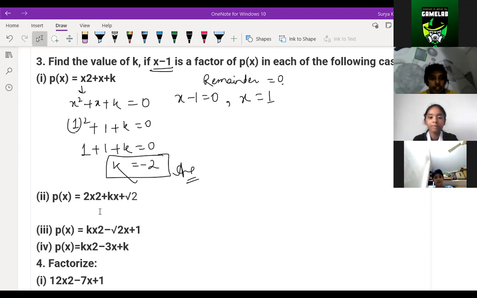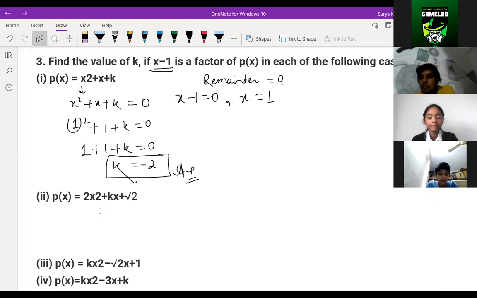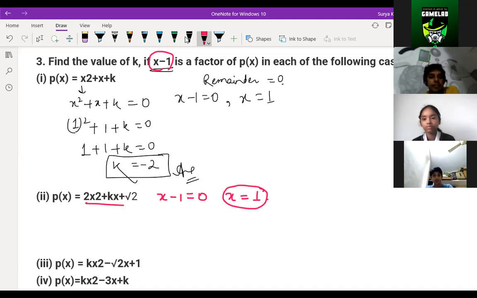Okay, children, here we have to find the value of k. What is the value of k if x minus 1 is a factor of p(x) in each of the following cases? Sahil, what will happen? If x minus 1 is a factor, then you should put x minus 1 equals 0. So we get x equals 1. Then simply put the value of x in this equation, and that should come 0. This is nothing but 2x square plus kx plus root 2 should be equal to 0.